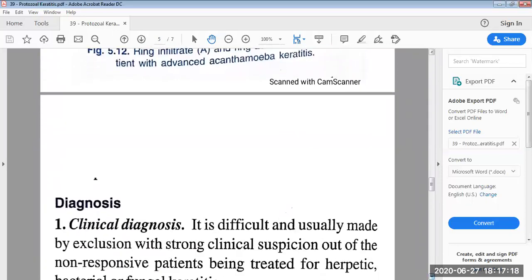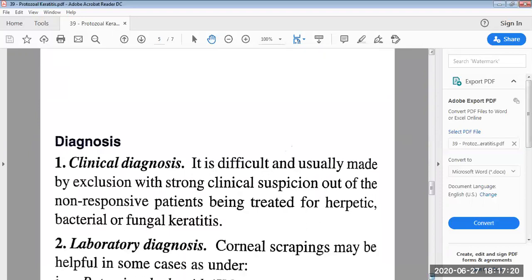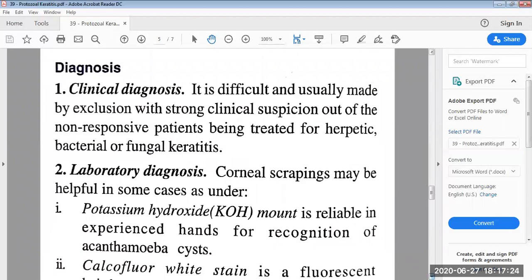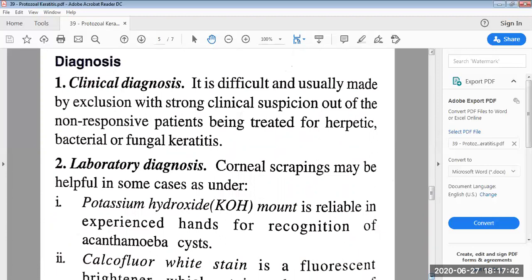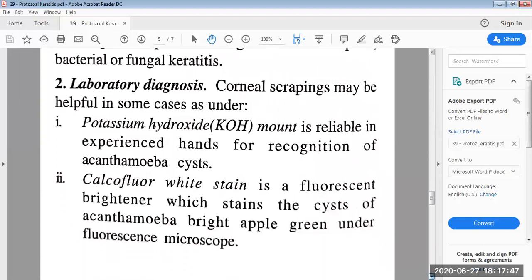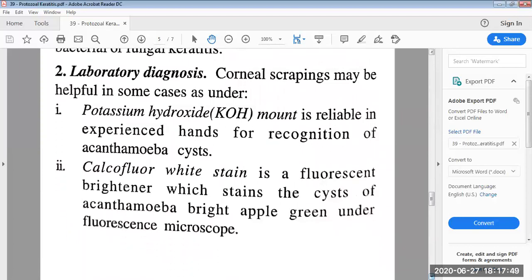Then when we come to the diagnosis part, the clinical diagnosis of Acanthamoeba keratitis is difficult and usually made by exclusion, with strong clinical suspicion in non-responsive patients being treated for herpetic, bacterial or fungal keratitis. Then next is the laboratory diagnosis.